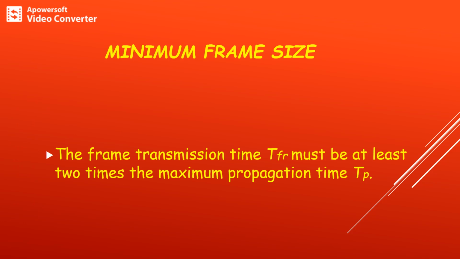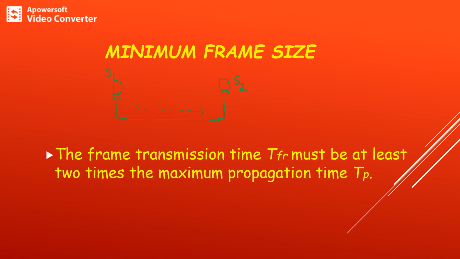Minimum frame size. In the case of CSMA/CD, we need a restriction on the frame size. We'll consider one scenario in which two stations, S1 and S2, station 1 and station 2, are connected to a common medium. Station 1 is sending the data to S2.